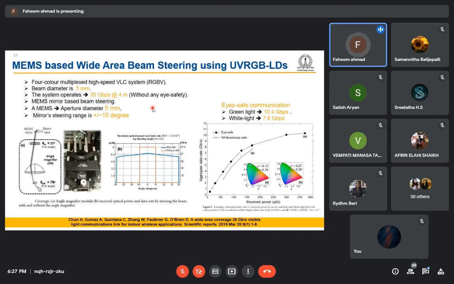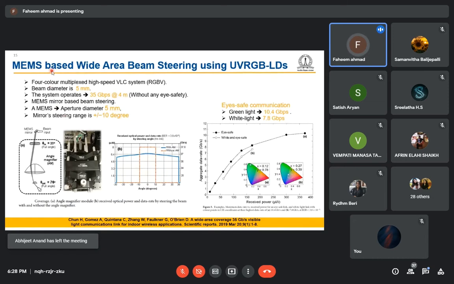If we are able to generate and communicate with the white light, and the mobile is not fixed at a particular position, if it is moving around, how will we steer the beam as per the position of the receiver? So this is the paper.